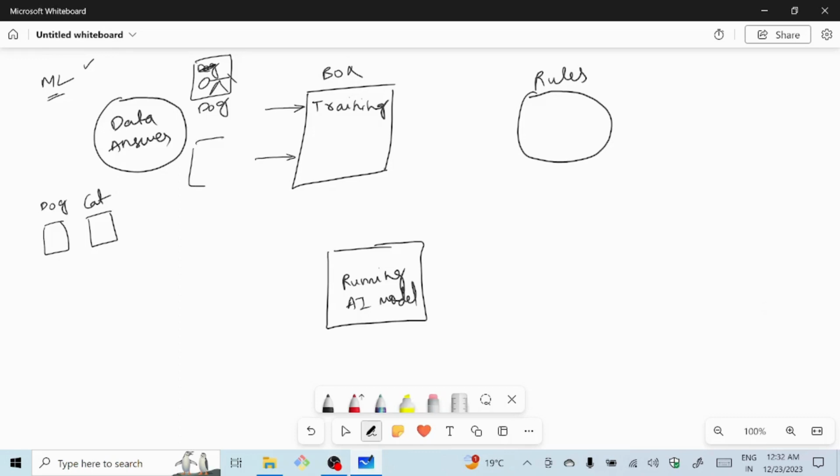In the same way, we will feed an image of a cat. Along with it, we give the label as cat so that the machine can understand the given image is of a dog, the given image is of a cat. From this data, it will generate a set of rules. It will generate a rule which is a mathematical expression.